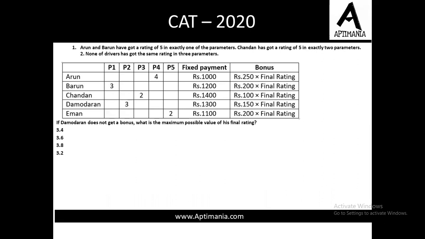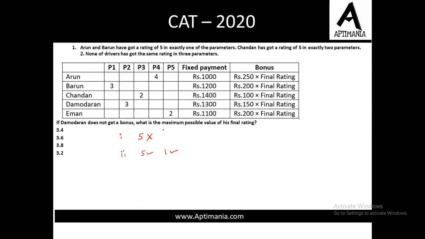If Damodaran does not get a bonus, then what is the maximum possible value of his final rating? Damodaran has not received the bonus. First of all, let us write these two conditions, although this particular question will not be based on the condition. So Damodaran did not get the bonus. Now this can happen in two cases. First, Damodaran did not get even one 5. Second, Damodaran got a 5 but he also got a 1. Now as soon as you get a 1, you are not eligible for the bonus, right?